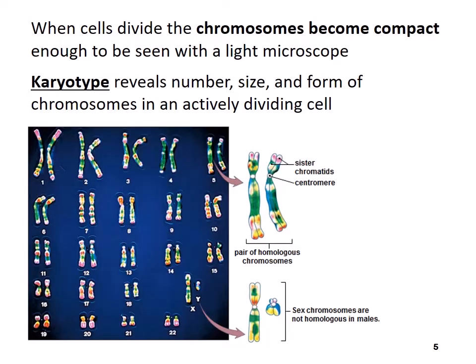So when eukaryotic cells divide, the chromosomes become compact enough to be seen with a light microscope, and a karyotype basically sorts these out and reveals the number and size and the form of the chromosomes in an actively dividing cell. So there's an image of a karyotype on this slide.